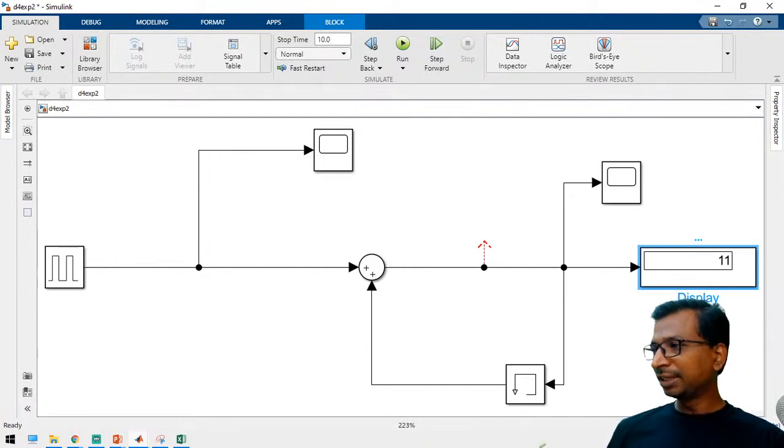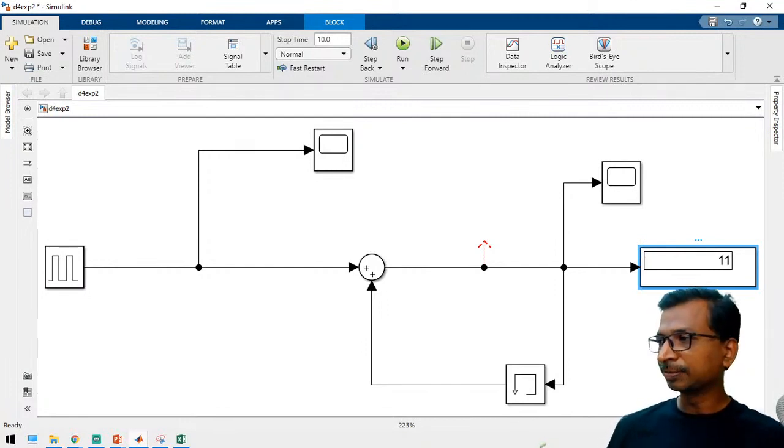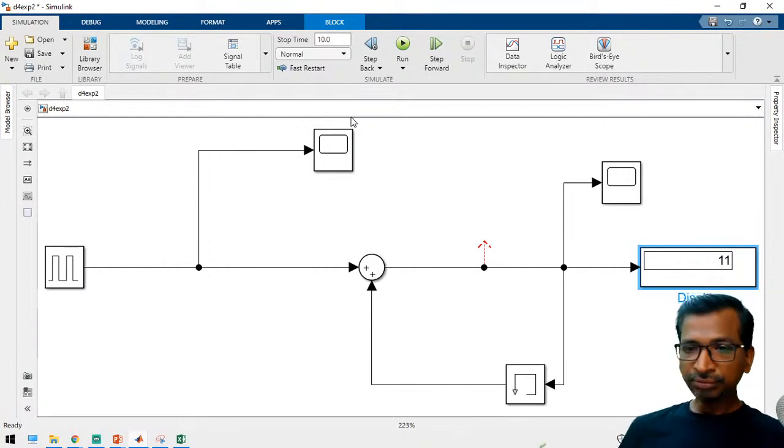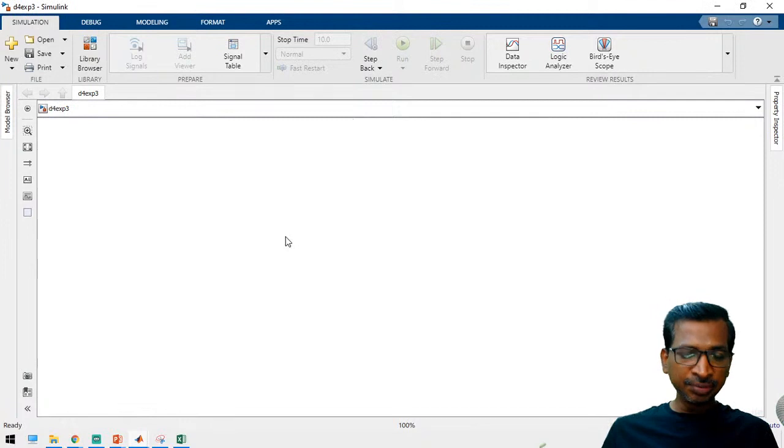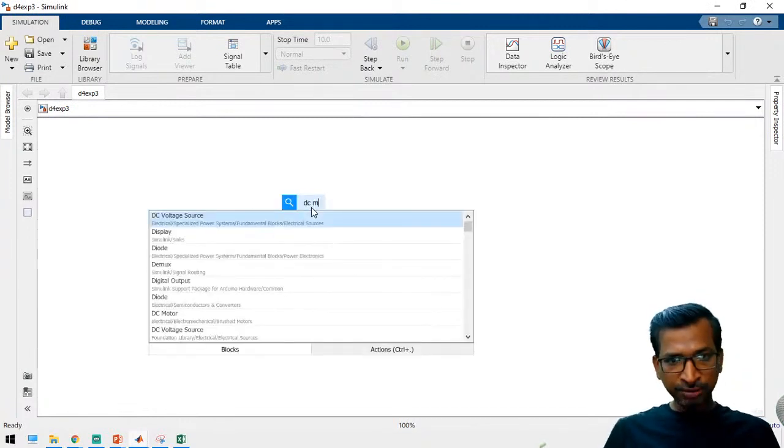Yeah, how to accelerate the DC motor? I will give you the solutions. So now let us move to the DC motor. Just search for DC motor in the search bar, and double click DC motor.